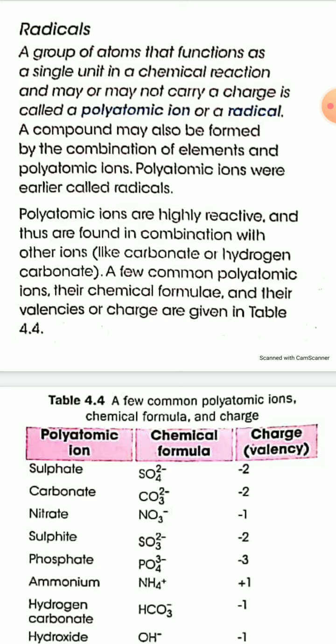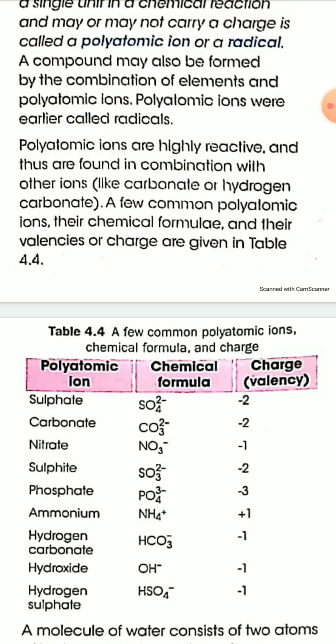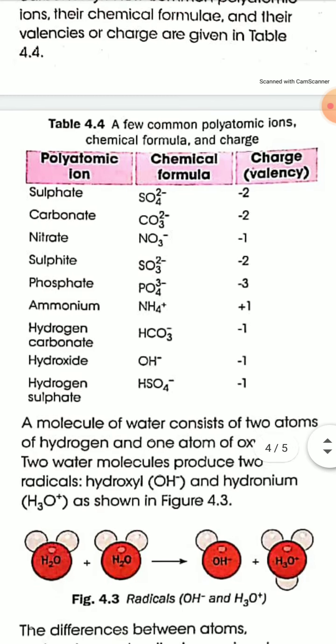In table 4.4, some common polyatomic ions or radicals and their formula and charge are given. You have to read and remember the symbol, chemical formula, and name of radicals and their charge.